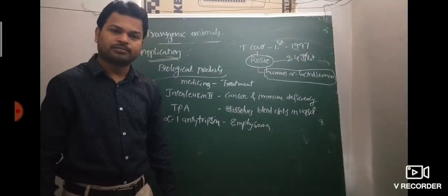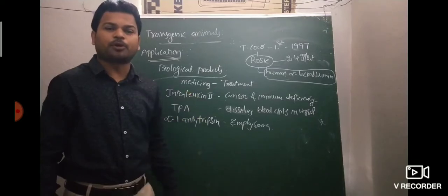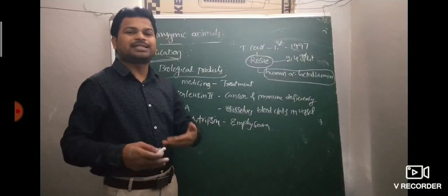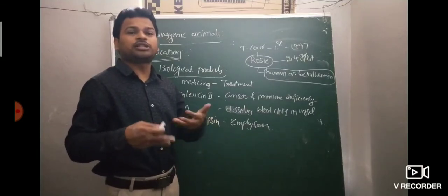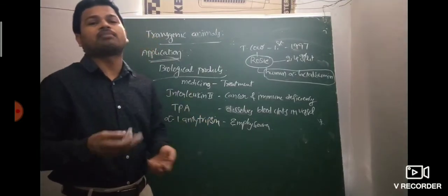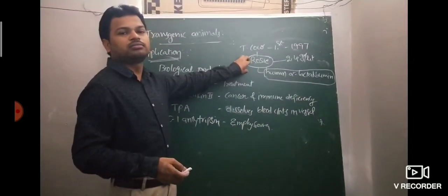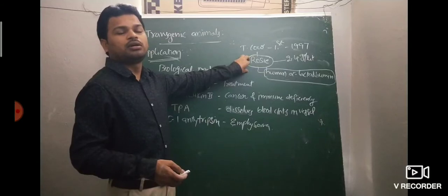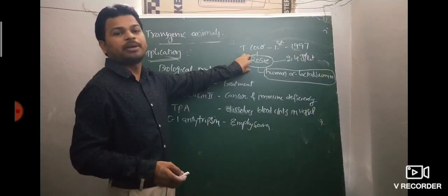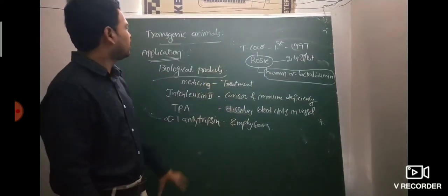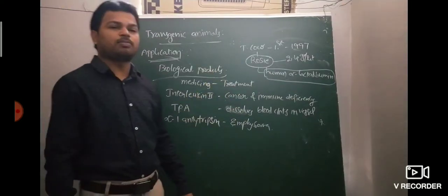Because of this, Rosie is nutritionally better than a normal cow. Nutritional value means high amount of protein. This is what transgenic animal biological products are.